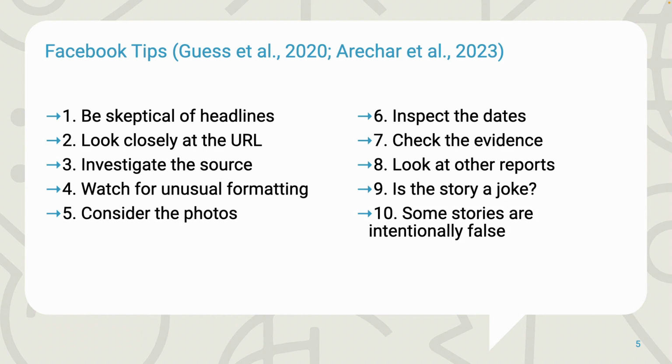Guess et al. empirically showed the effectiveness of the Facebook tips in the United States and India. These tips were included in a large-scale investigation by Arechar et al., who found that combining the tips with subtle prompts to think about accuracy improved the veracity of news people were willing to share.